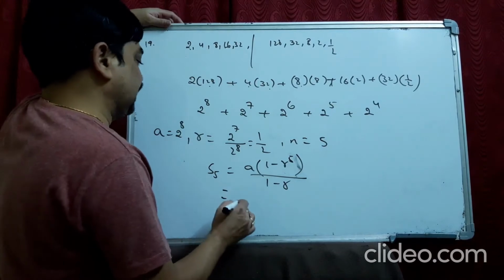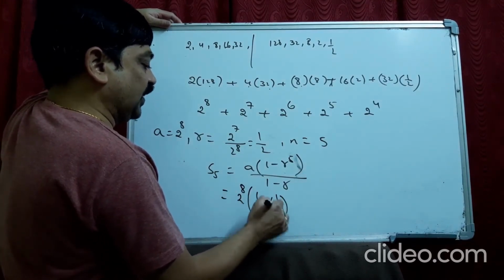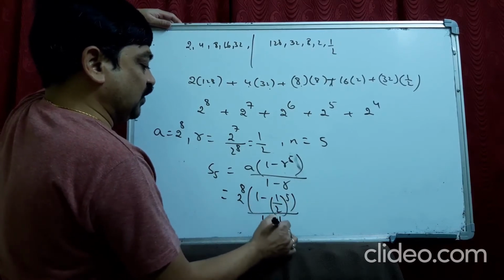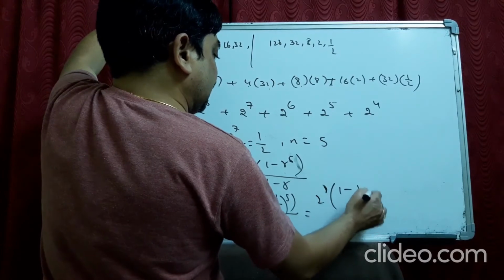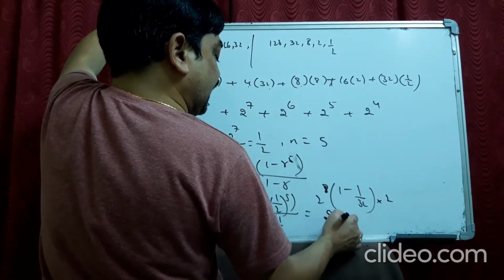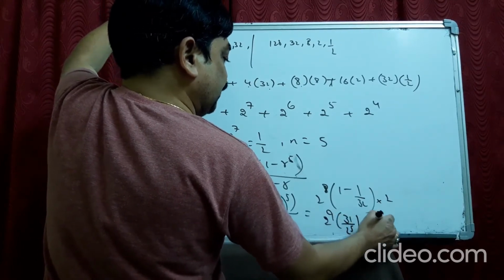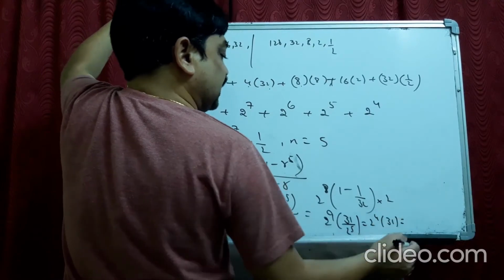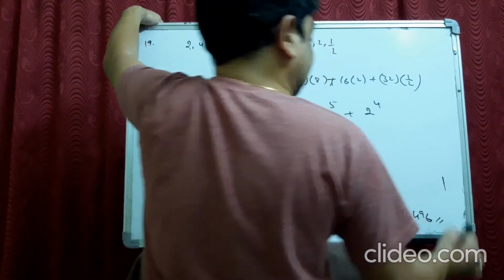So it becomes 2 power 8 into 1 minus 1 by 2 power 5 by 1 minus 1 by 2. It becomes 2 power 8 into 1 minus 1 by 32 into 2. So it becomes 2 power 9 into 31 by 2 power 5. It becomes 2 power 4 into 31, 16 into 31, 496. Okay?